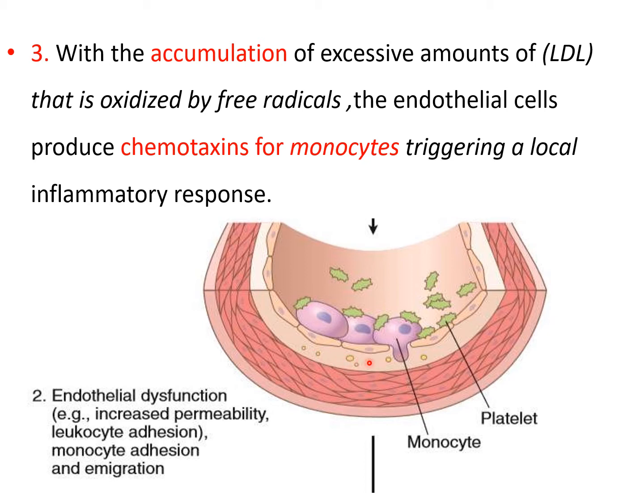When they go underneath the endothelium, this triggers a local inflammatory response. So the endothelial dysfunction, increased permeability, leukocyte adhesion, क्या हुआ? Inflammation है ना, and then it causes monocytes to adhere and migrate into the space underneath the endothelium.